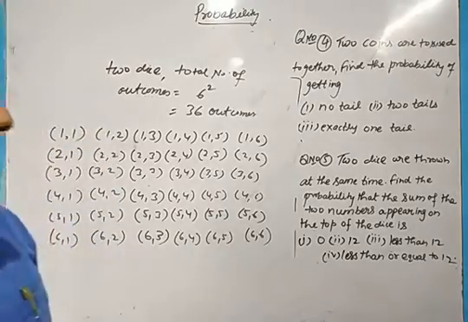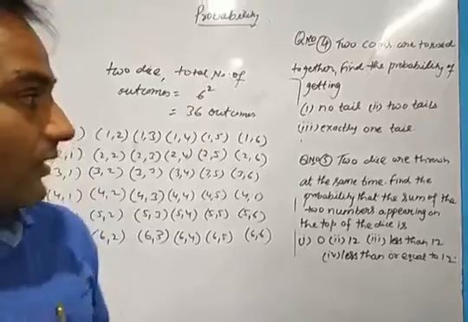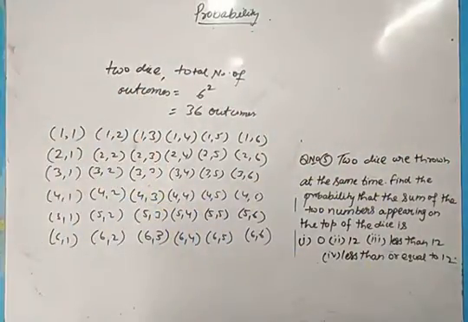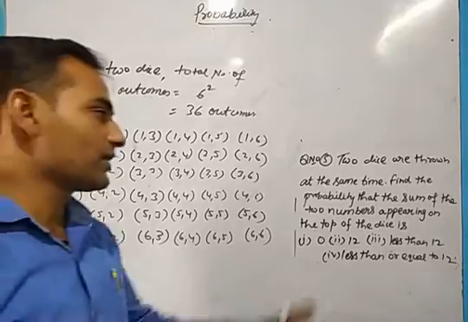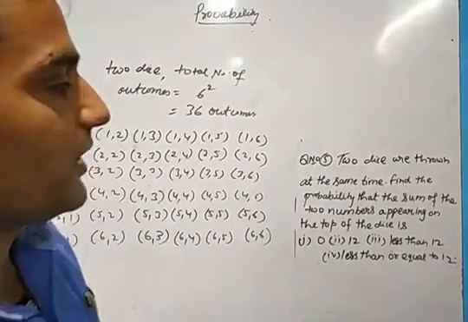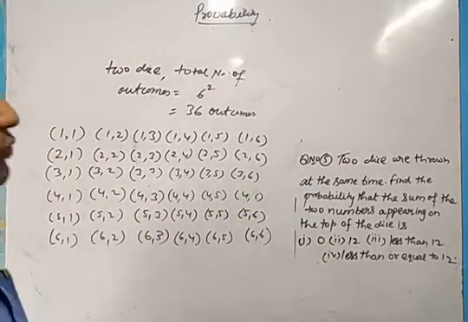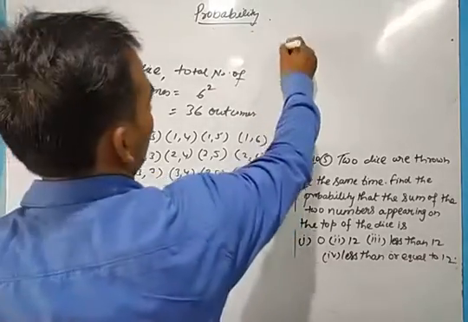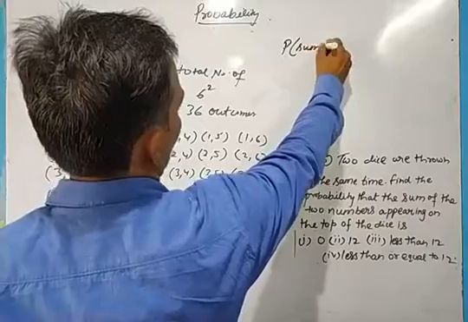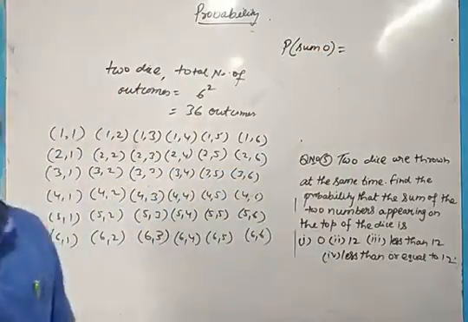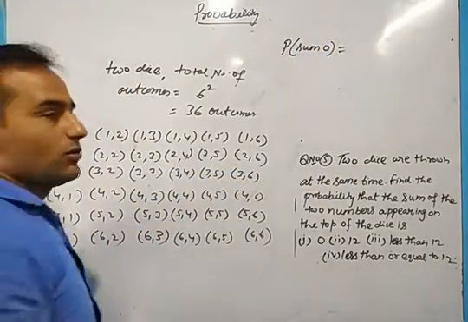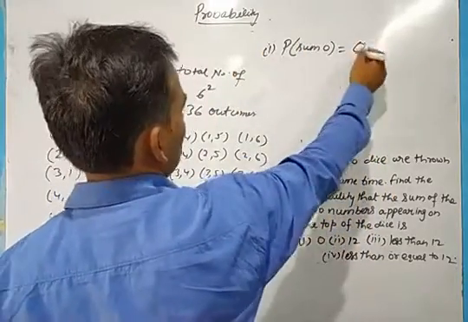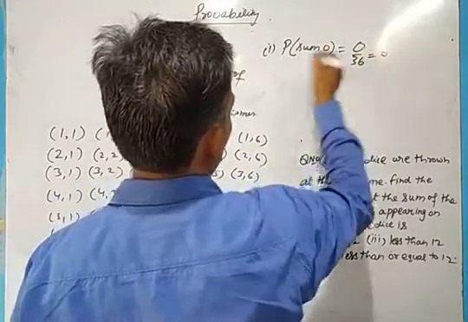Okay. Now the question is asking, if you are throwing two dice, let us see, two dice are thrown at the same time, find the probability that the sum of the two numbers appearing on the top of the dice is 0. Probability of getting sum 0, will it be possible? At least one will come. So the sum coming 0 will never be possible. So the first will be 0 upon 36, or you can say 0.